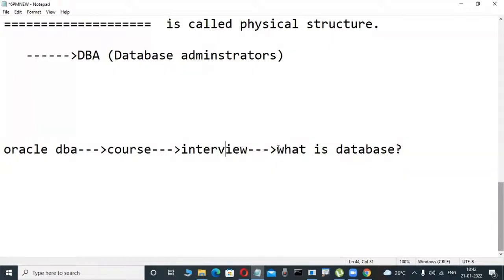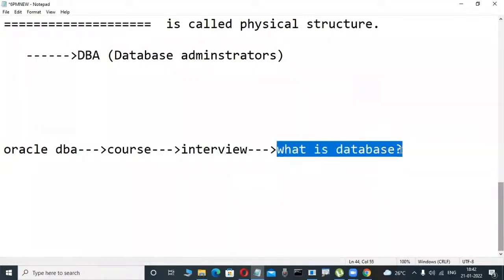That's why when an interviewer asks a DBA, what is a database? If I am a DBA programmer and I say it is a place which stores a structured collection of data, that is the wrong answer. That is the logical side. I am not telling only that. I am telling the physical side.